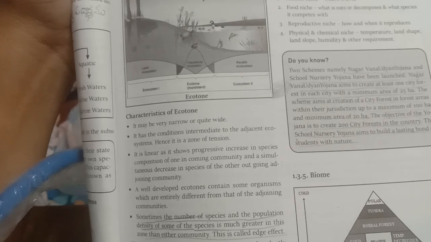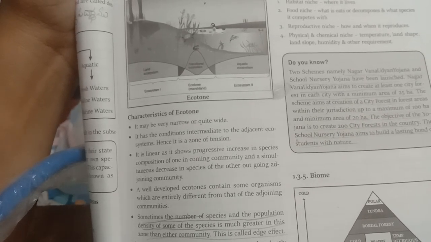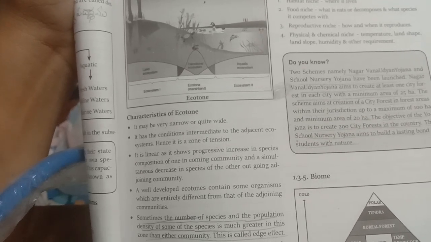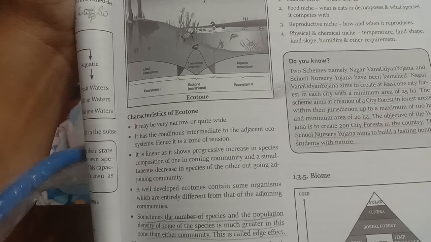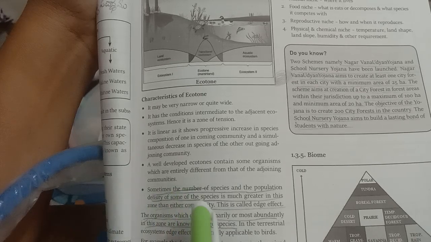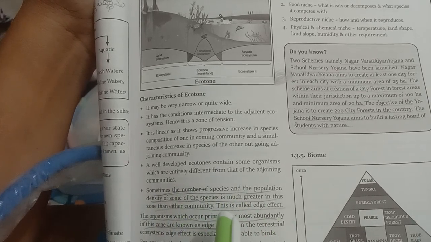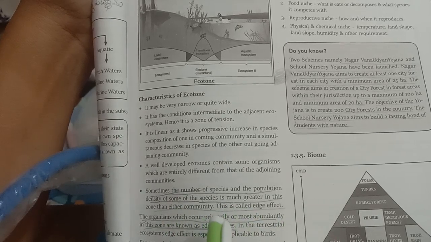In some ecotones, we found that the better qualities of two ecosystems are found in this region. So here there is best quality of organisms, communities we see in this region. Sometimes the number of species and the population density of some of the species is much greater in this zone than either community.